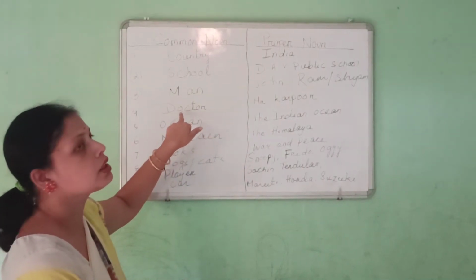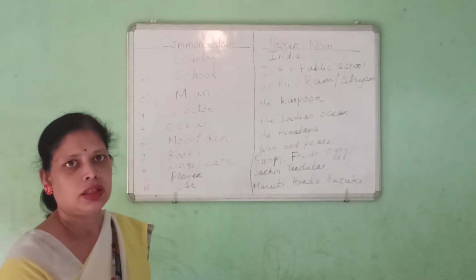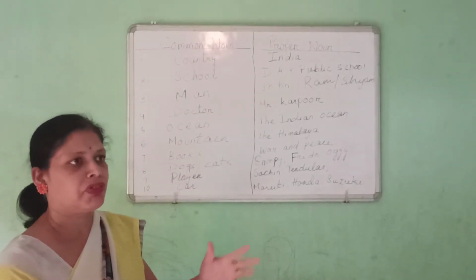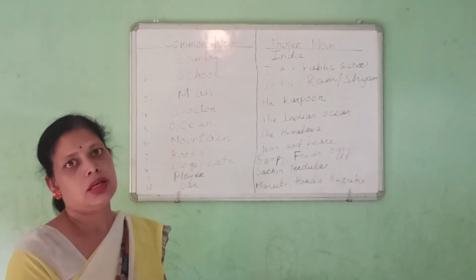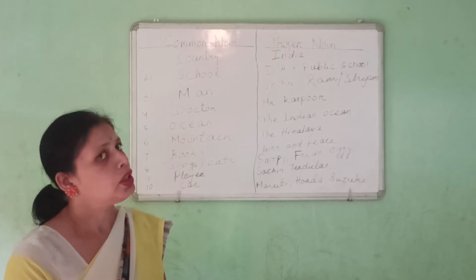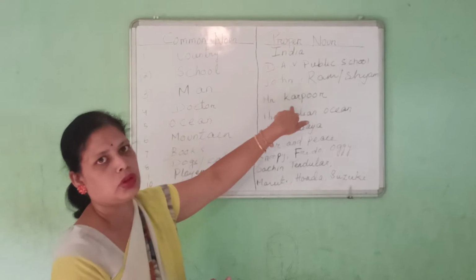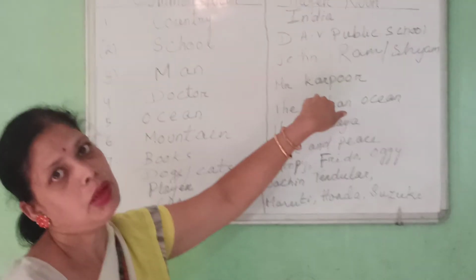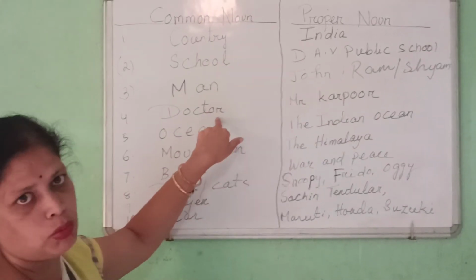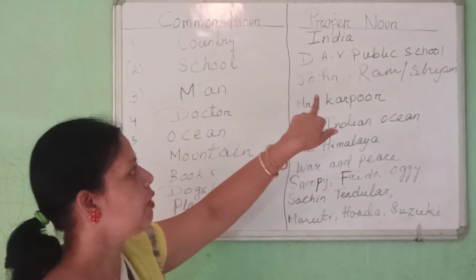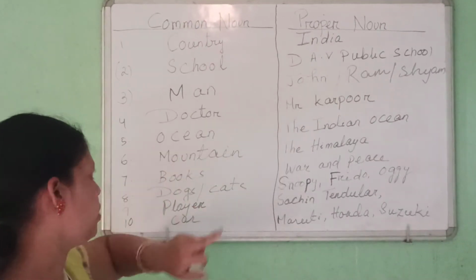Again we are distinguishing this: doctor. Doctor means the group of persons who are treating the sick, a profession practicing to serve the entire society. Those treating patients are known as doctors. It may be any kind, so doctor is a common noun. But Mr. Kapoor, that will be a proper noun. It is individualizing. Doctor is very common, but when you tell the name of a particular doctor, that is known as a proper noun.